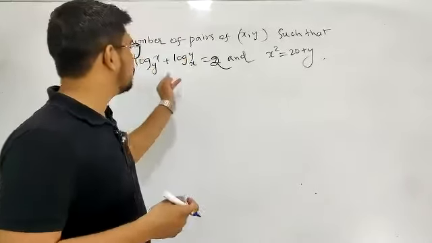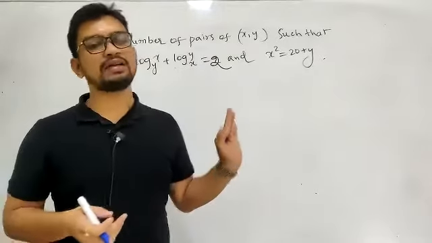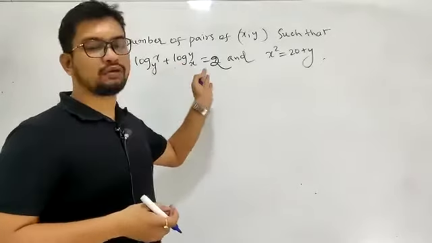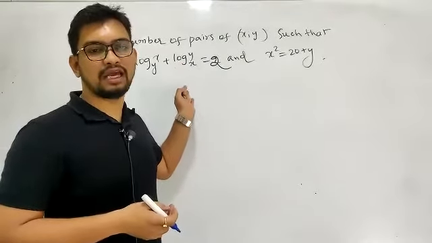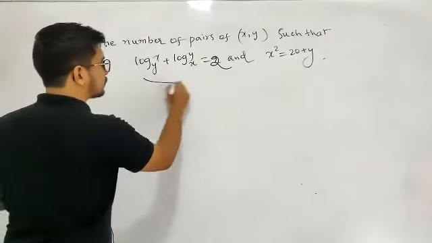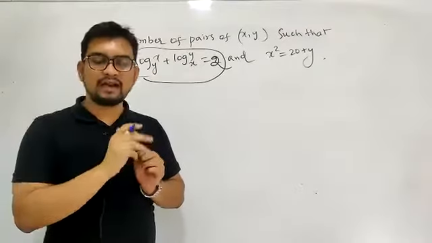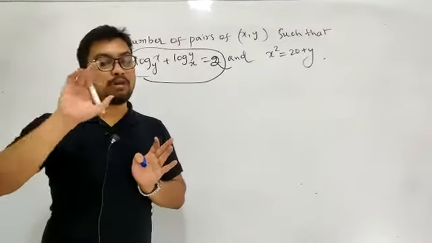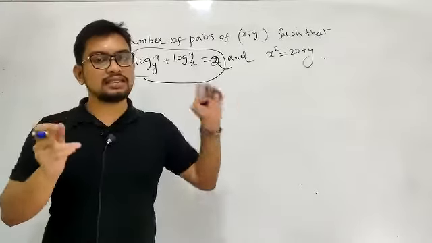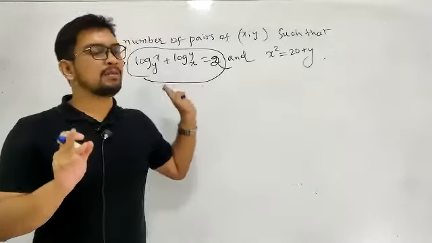I cannot directly apply AM greater than or equal to GM here. This may be positive, this may be negative, I don't know about that. Before doing that, observe this part of the equation carefully and catch this idea. This is very important, because even problems of sequence and series that look very complicated become easy if you catch this technique. If you catch this method, it will be much easier.